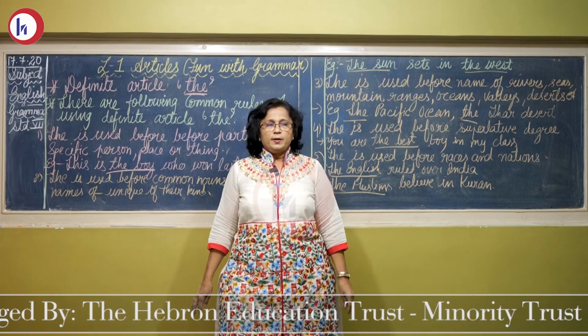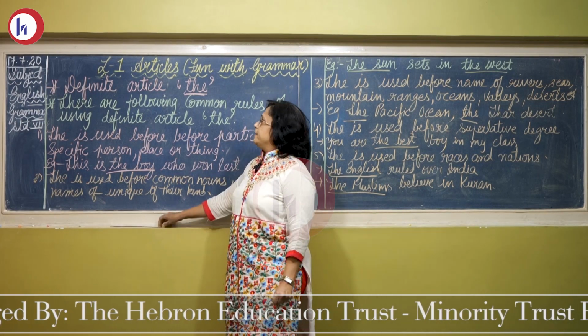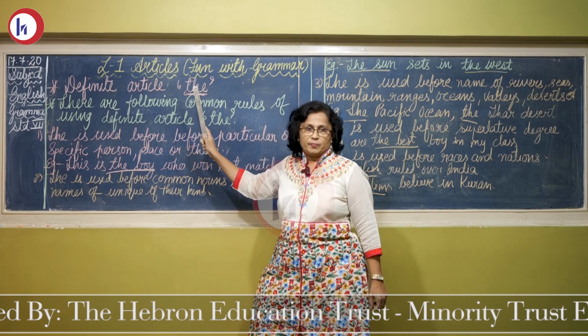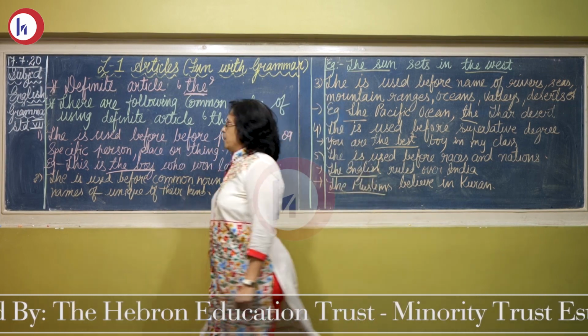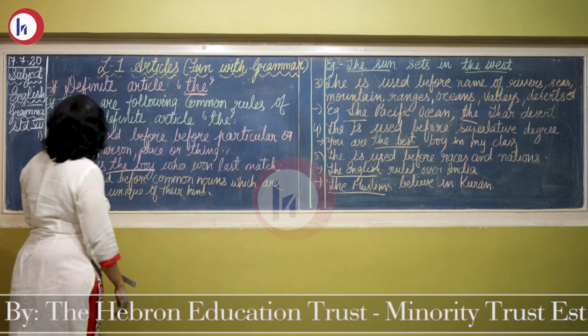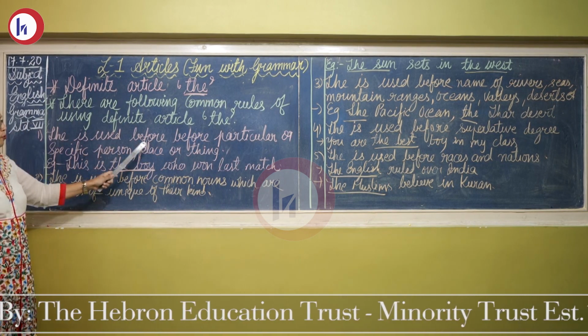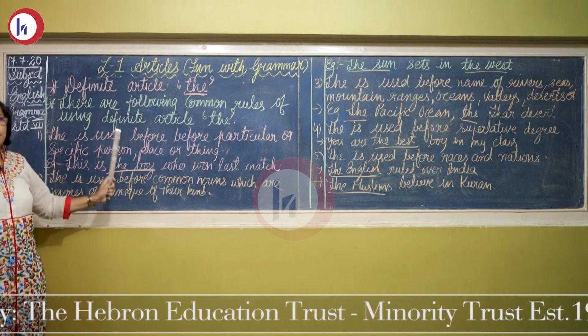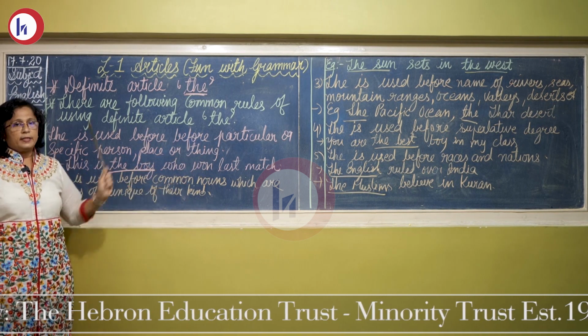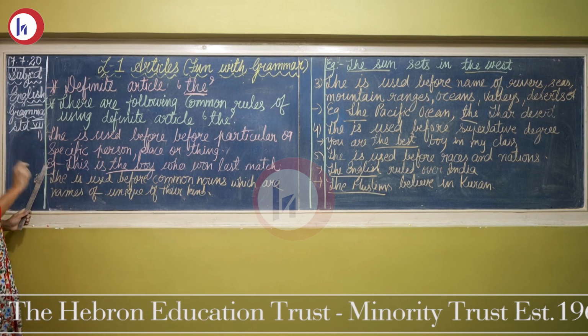Okay, students. So now we will move to the definite article the. Now where the is used, it's very important. Let us begin with the first sentence. The is used before a particular or specific person, place or thing. Let us make it clear.